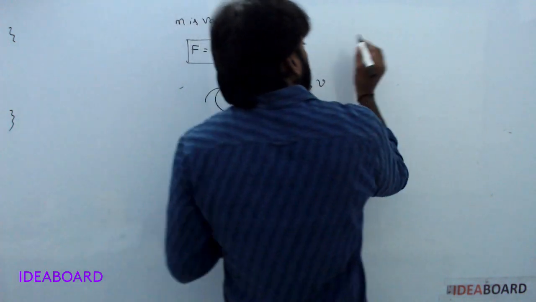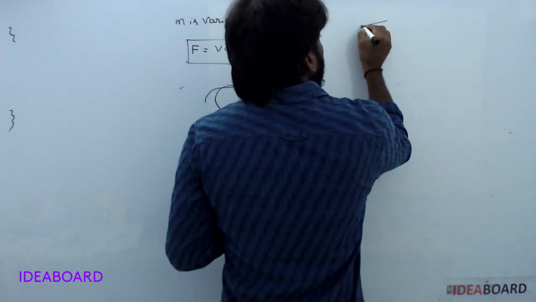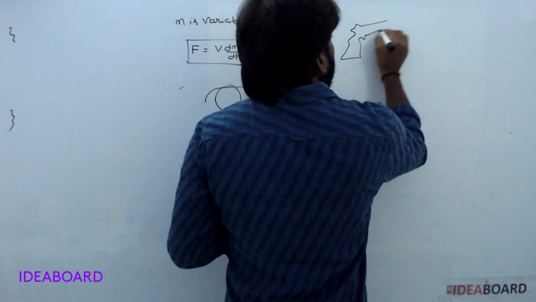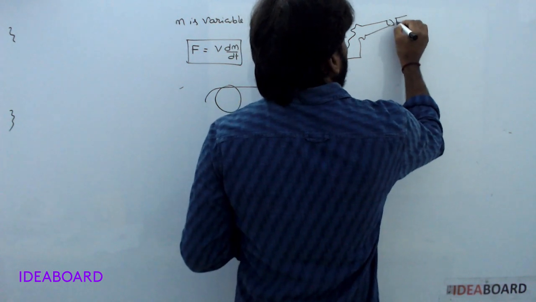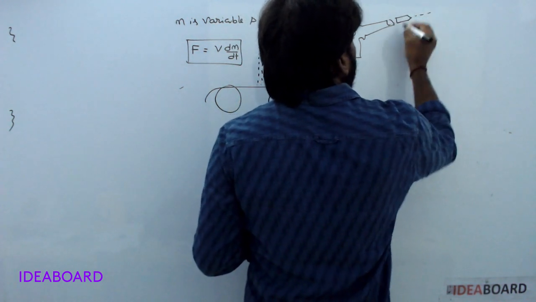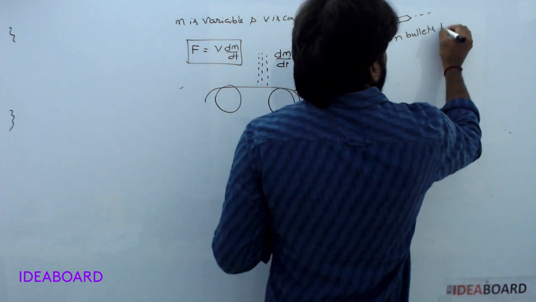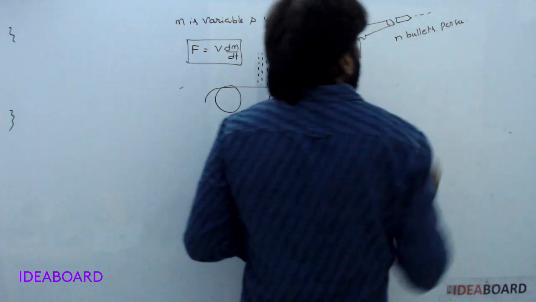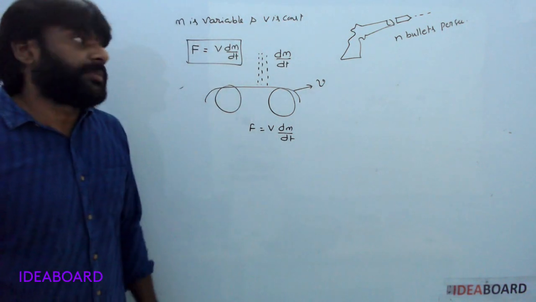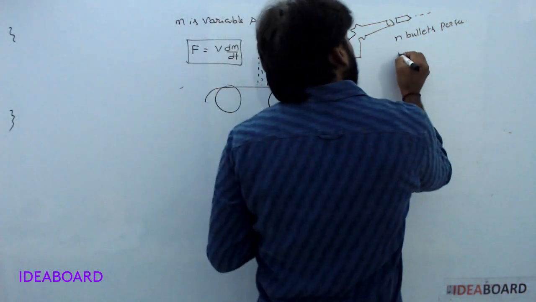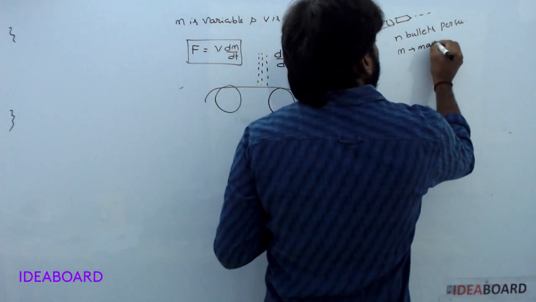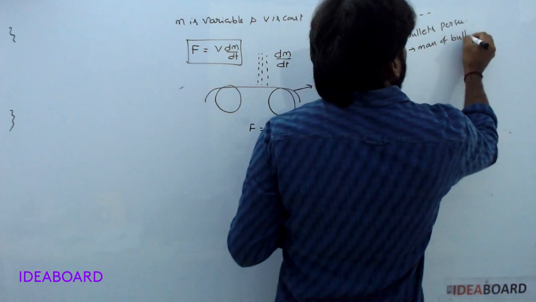Next one, one gun fires n bullets per second. Understood? m is the mass of the bullet.